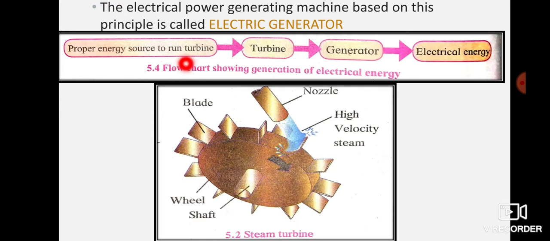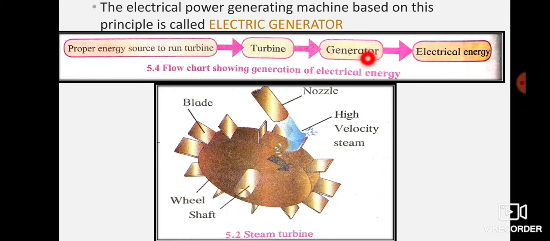Now here we have a flow chart showing generation of electrical energy. Let us go in the reverse order. A generator always produces electrical energy. When there is a power cut in a building or at a wedding, you always see there is a generator in case of emergency. In Mumbai we don't face such problems, but if you go to your village, you must have seen people having a generator there, or any wedding where a large gathering is there, you will always see a generator used in case of emergency. So whenever there is a cut of electricity, you will use a generator. Generator gives electrical energy.